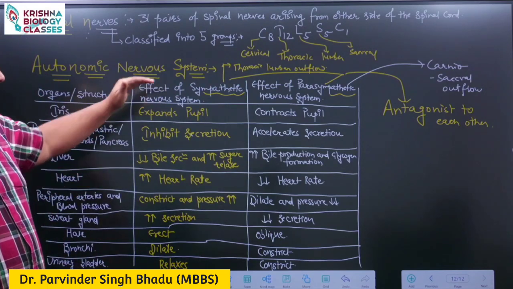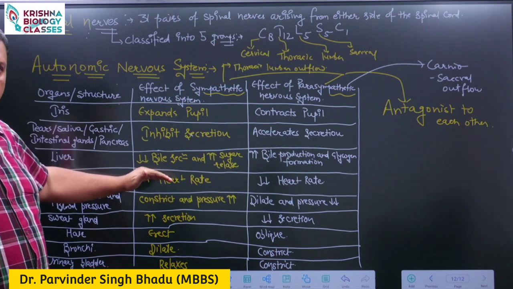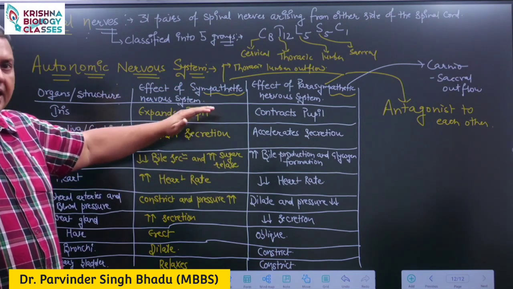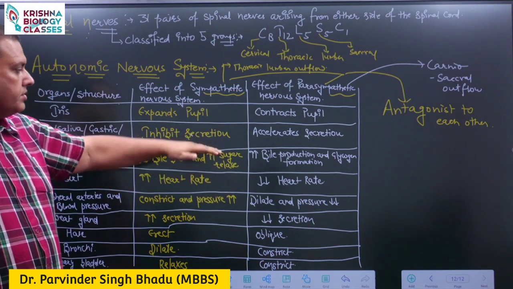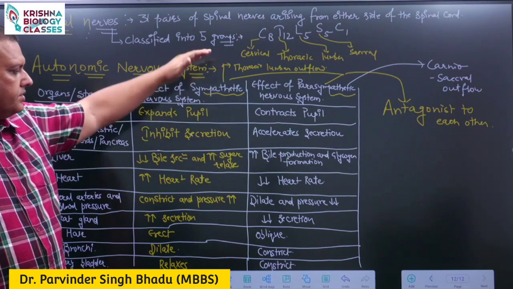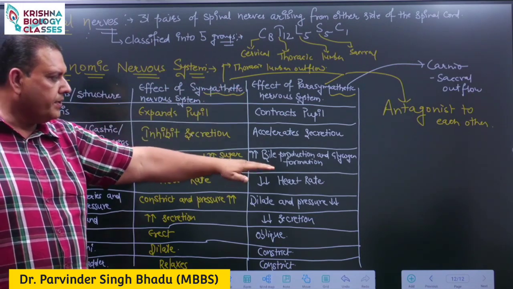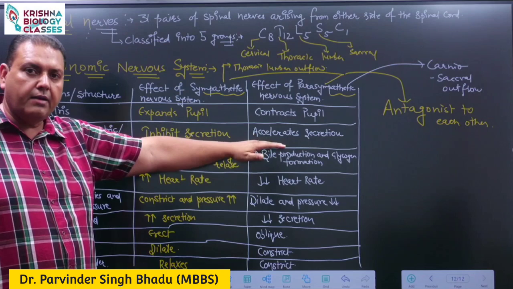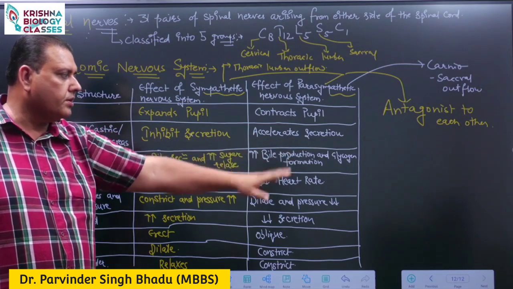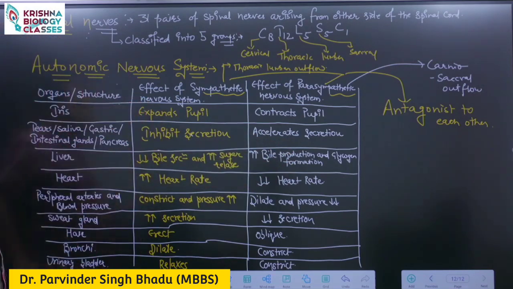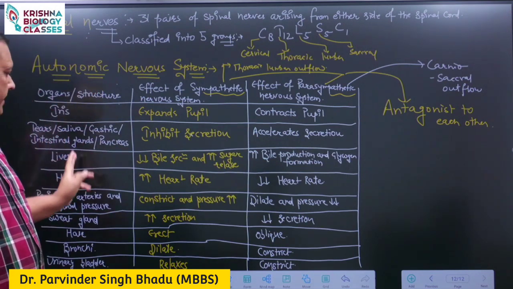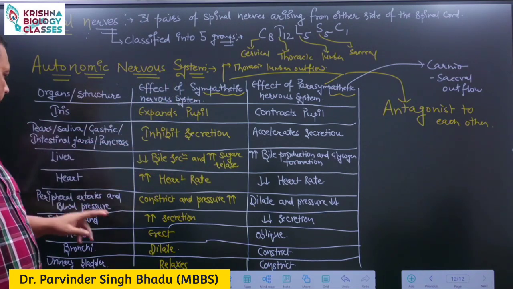Liver: the sympathetic decreases the secretion of bile and increases the release of sugar, because in an emergency condition more energy is required, whereas parasympathetic increases bile production and promotes the formation of glycogen, to store glucose in the liver.